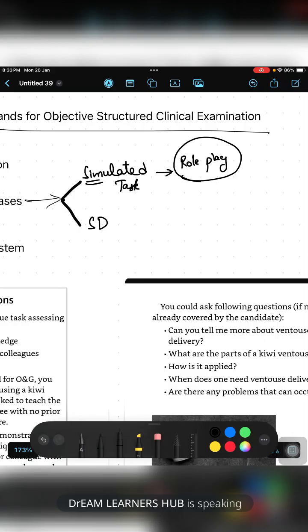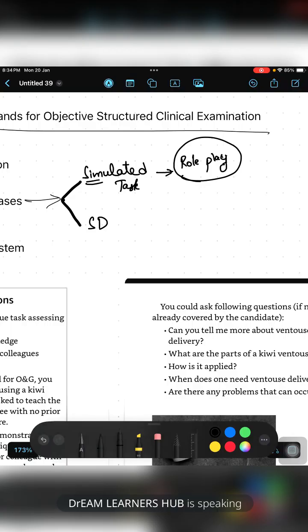As this is the first batch of OSCE in MS examinations, we don't know to what extent they will give OSCE. That's why I'm telling you completely what OSCE exactly means, so that if they give you less time or more time, or only a short span of marks for OSCE, you will be prepared.